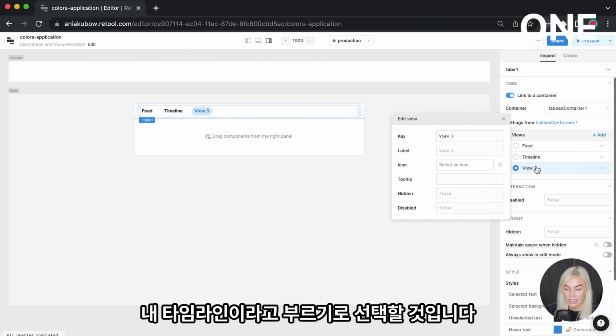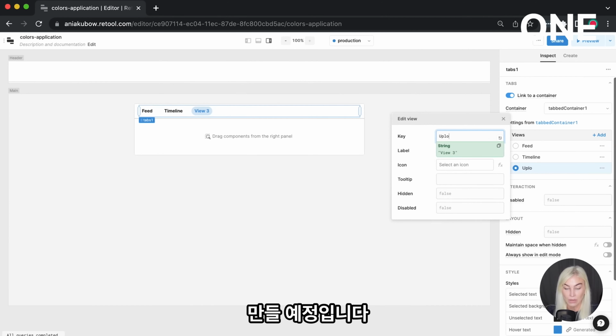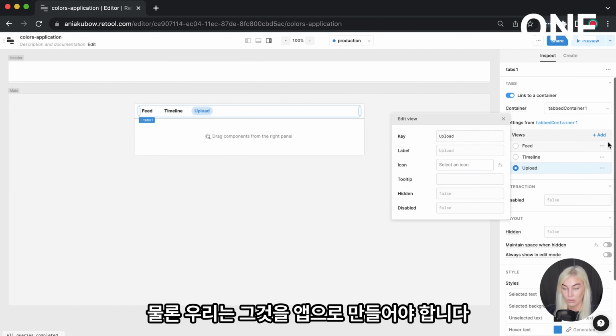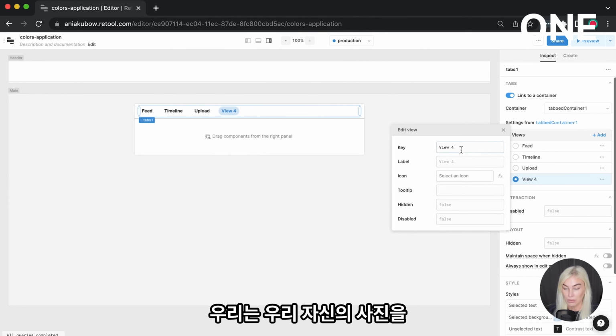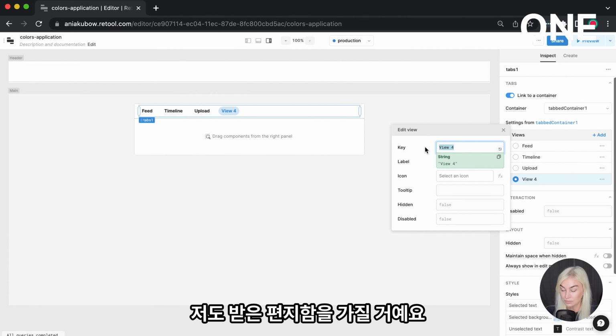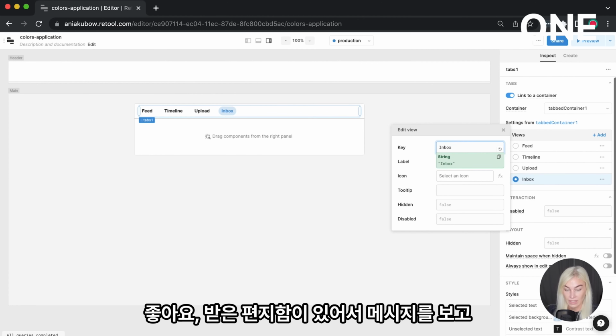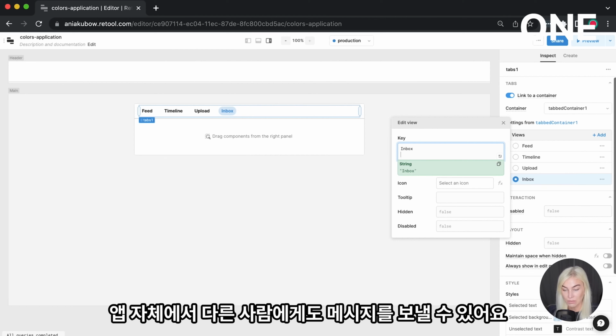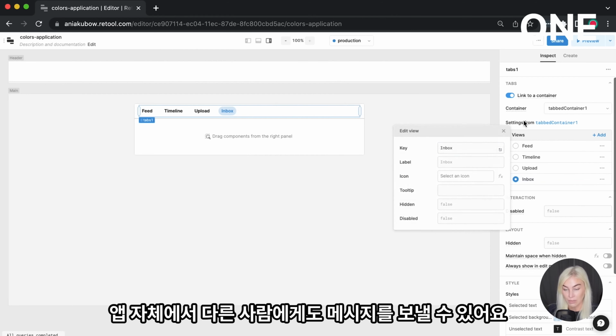posted. I'm also going to have a tab to upload an image from the app. Of course, we need to do that. As an app, we want to be able to upload our own photos. I'm also going to have an inbox, so that we can see messages and also message other people from the app itself.